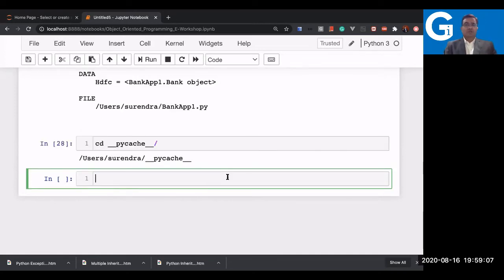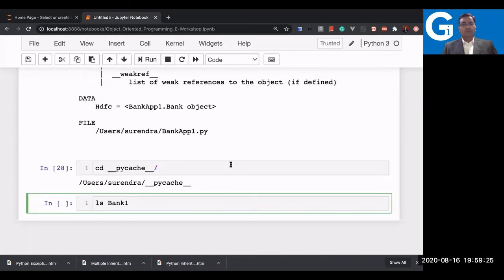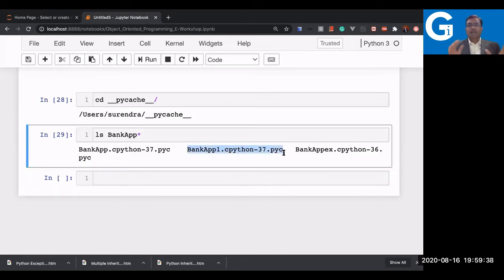Here I'm now in another directory, and I can show the file, because I have several files. As this is a Unix based machine, I can type Unix based commands on the notebook also. That's another beauty of the notebook. What is the name of the application which I gave here? Bank app1, right? So I should check bank app star. Yes, there are many more applications which I wrote. This is the one which I wanted to show, that is created automatically, and it is showing the version also. That 37 means I'm using the 3.7 version of Python right now.